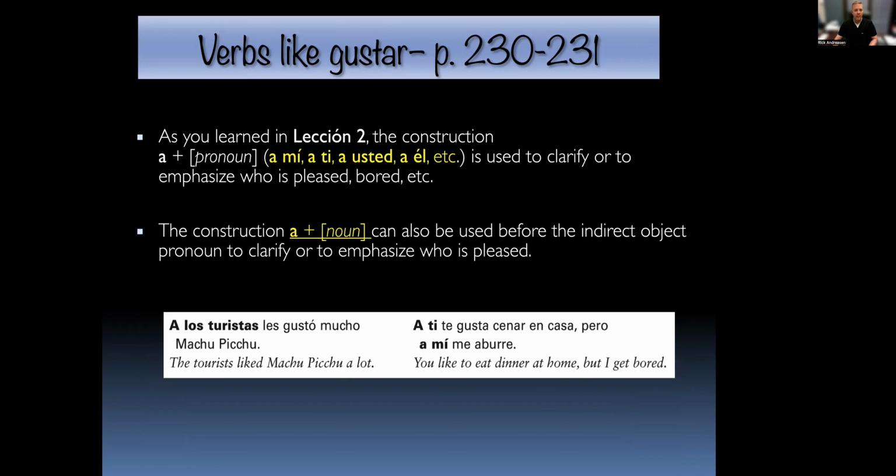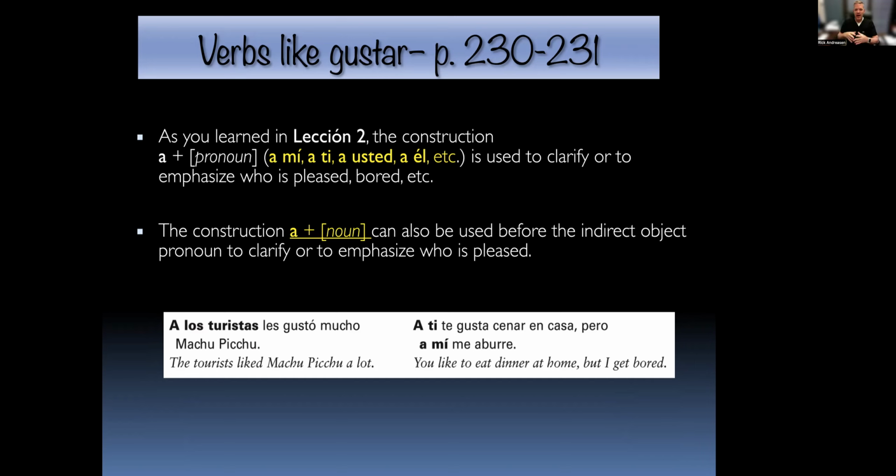All right, wrapping it up, just remember that the construction, the personal a plus a pronoun is used to clarify who is that person that's being pleased or bored or fascinated or imported. And that's the personal a. We talked about way back that it's used for people, it's used for groups, and it's used for pets that are treated like animals.